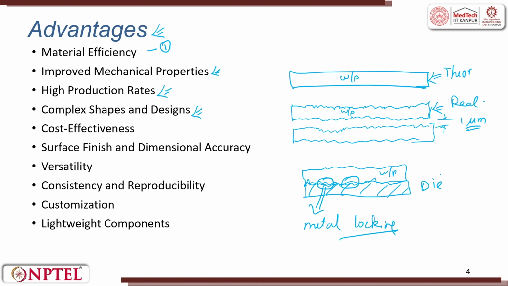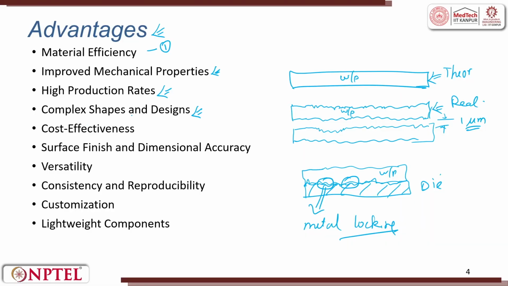Very complex shapes can be made. When you do casting, what happens? We have already seen, if there are very small features, all these features have to be given to the mold, and when you pour material, the liquid might not fill up all the small features. So, you will get a rounded-off shape, but in metal forming, since you apply pressure with a known volume, it always tries to take the complex shape under design.